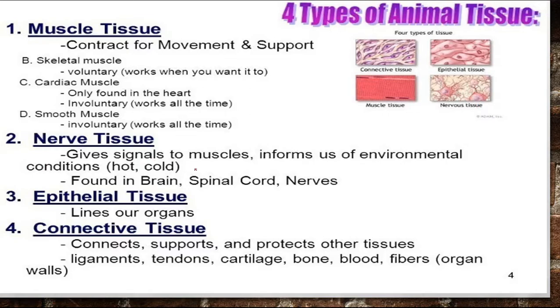Nerve tissue gives signals to the muscles and informs us about the environmental condition. It is found in our brain, spinal cord, and different types of nerves like motor nerves, sensory nerves, efferent nerves, all types of nerves. Then epithelial tissue, which lines our organs, body parts, and skin, all comes under epithelial tissue, giving protection. Now connective tissue connects, supports, and protects other tissues also, like ligament, tendon, cartilage, bone, blood, fibers, organ walls, etc.